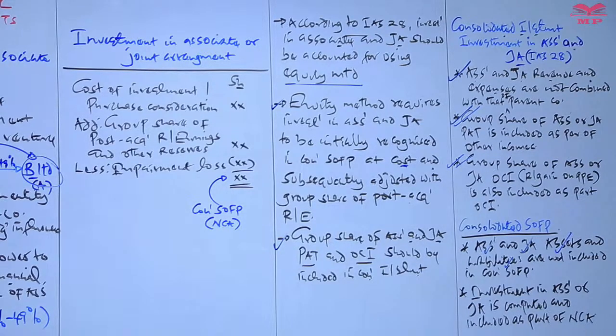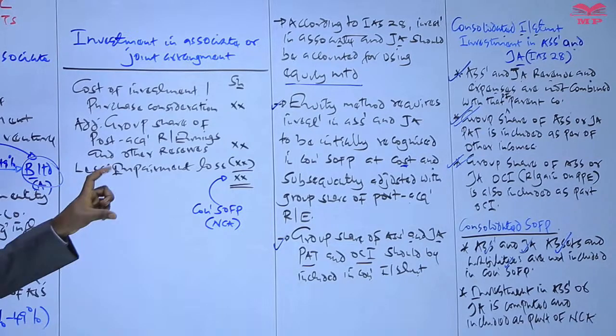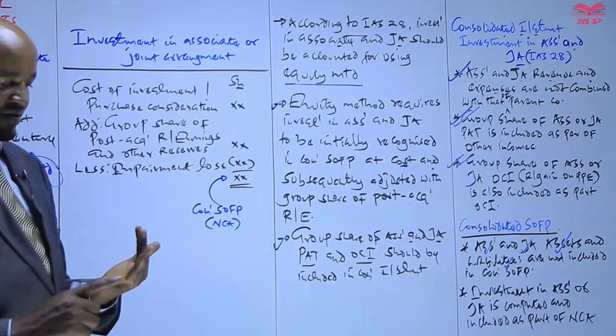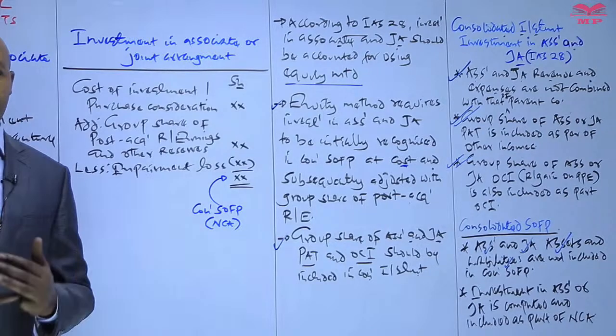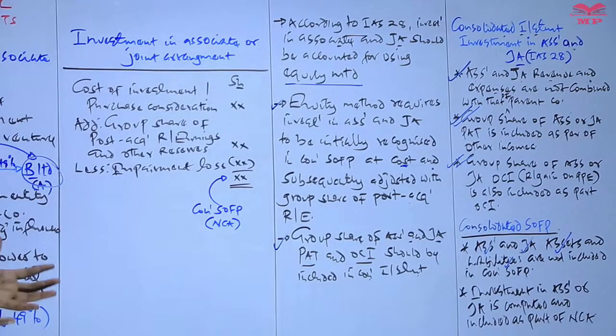So therefore, there are some key points which you need to remember. Number one, whenever the parent company has invested in an associate, and basically you have to recall, we have said that an associate is a company or an entity over which the parent company has acquired shares, which lie between 20% to 49%.